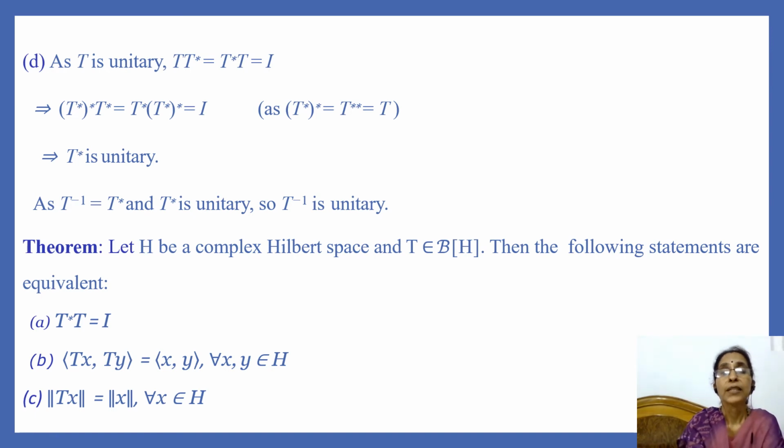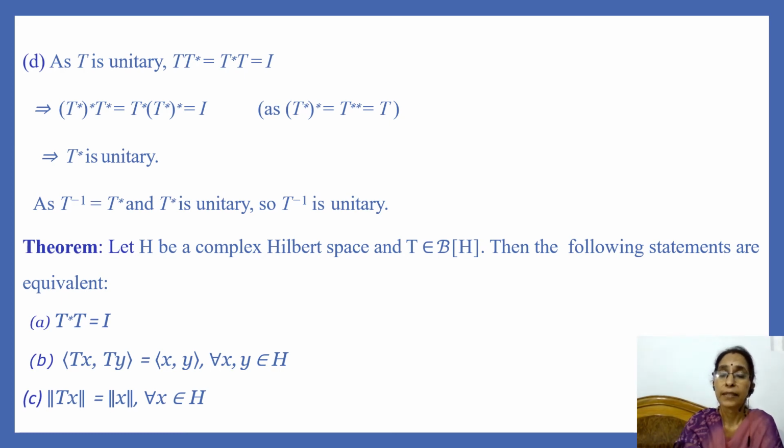So we have T star of star into T star is equal to T star into T star of star is equal to identity. From this expression, it is clear that T star is unitary. Why? Because T star commutes with its Hilbert adjoint operator, and its product with its Hilbert adjoint operator is equal to identity operator. So we can say that T star is unitary.